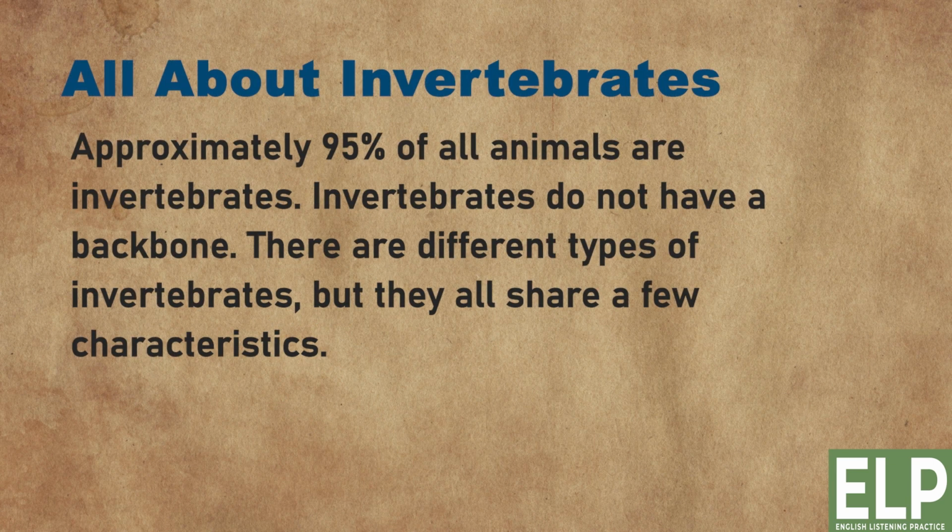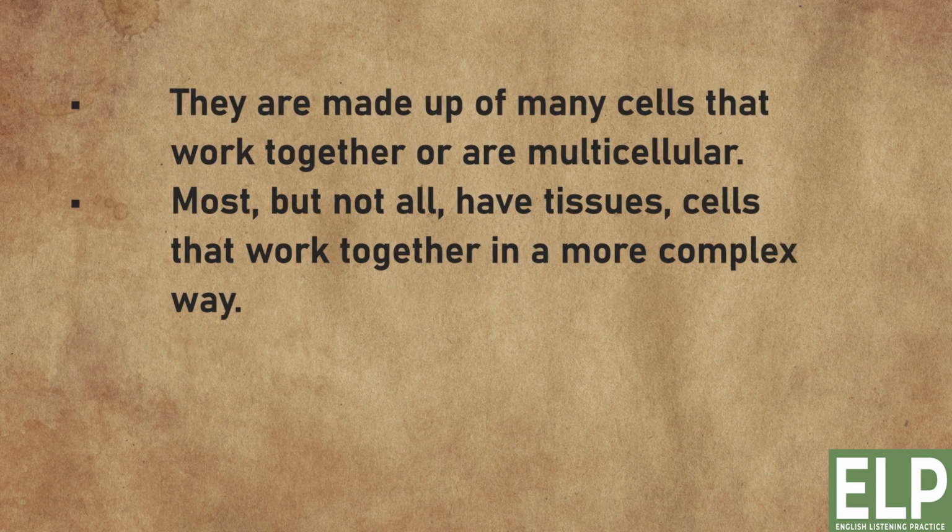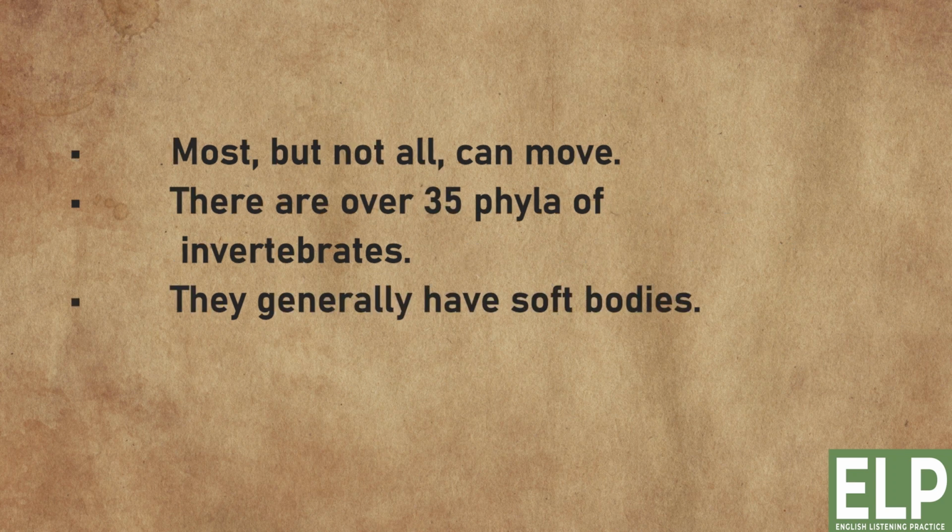All about invertebrates. Approximately 95% of all animals are invertebrates. Invertebrates do not have a backbone. There are different types of invertebrates, but they all share a few characteristics. They are made up of many cells that work together, or are multicellular. Most, but not all, have tissues, cells that work together in a more complex way. Most, but not all, can move. There are over 35 phyla of invertebrates. They generally have soft bodies.